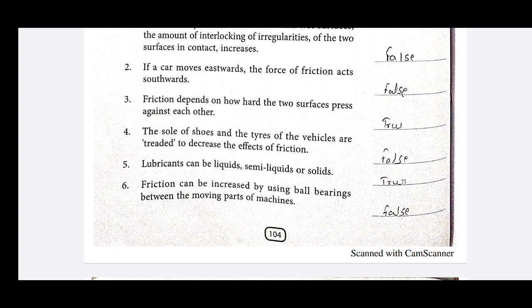Next one: the sole of shoes and the tires of vehicle are threaded to decrease the effect of friction. No, this is false. Why? Because tires and soles are threaded, meaning having a good grip, to increase the friction. So this statement is false.